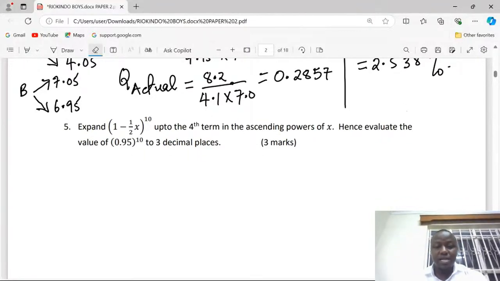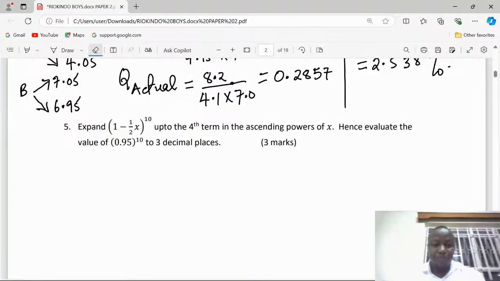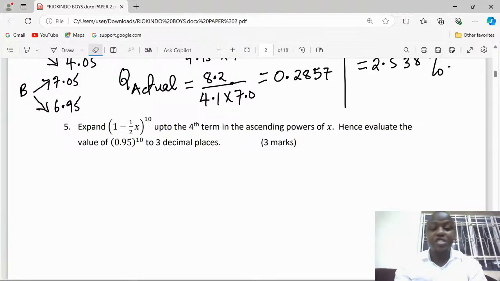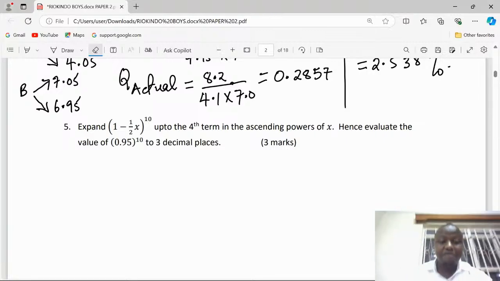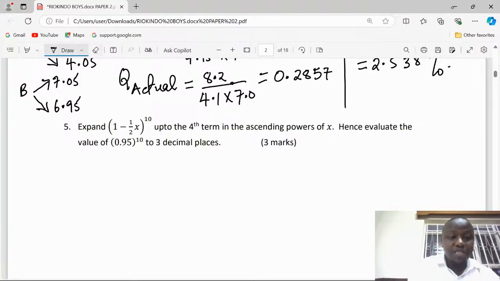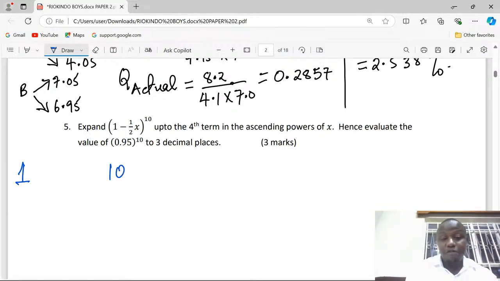For us to expand a certain binomial to the power of 10, the first thing we should know is the binomial coefficients of power 10. For the first 4 terms, we shall start with: the first one is 1, then the second one is 10, then after 10, we will have 45, then after 45, there is 120. So these are the first 4 coefficients.